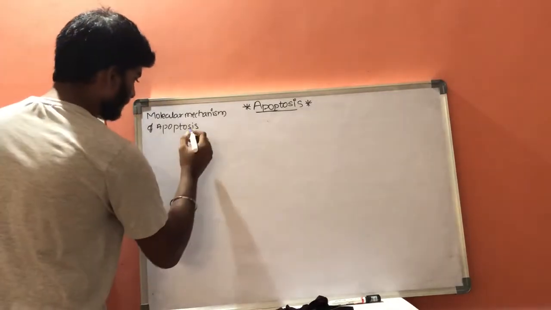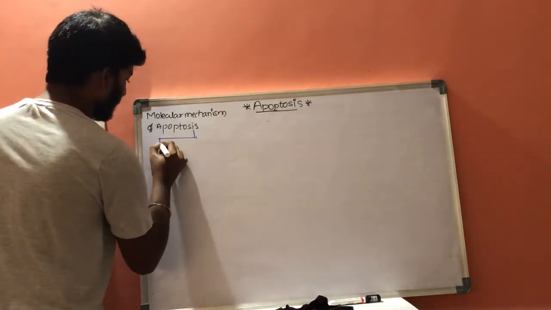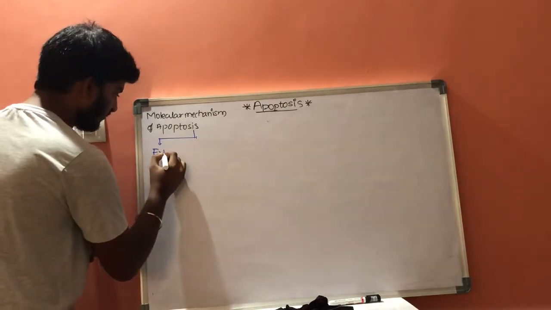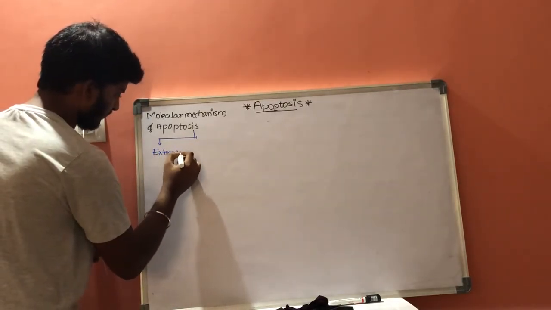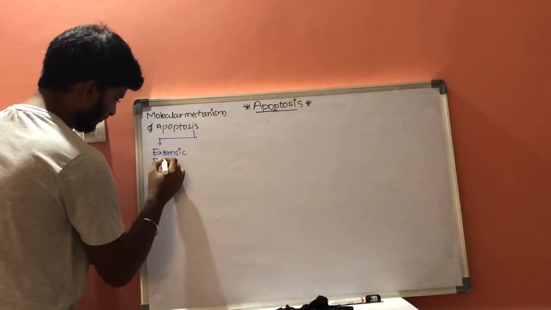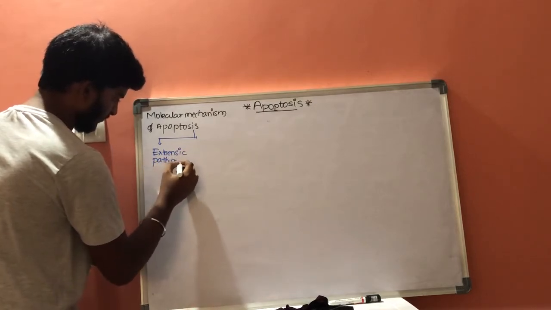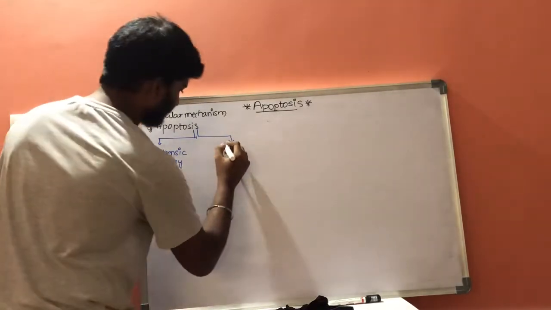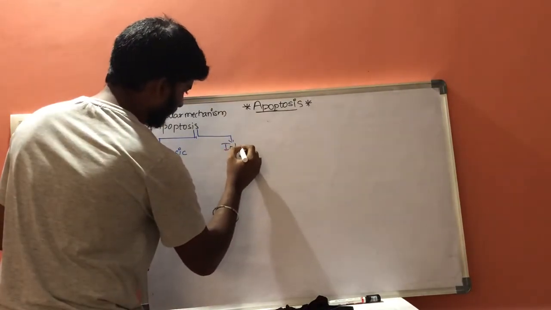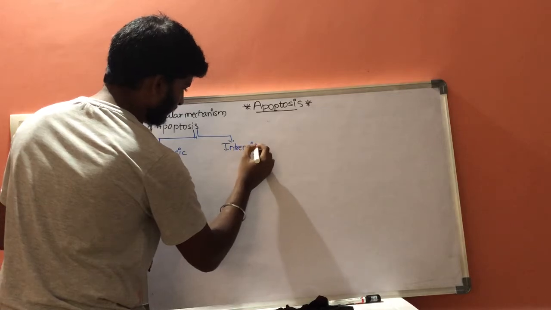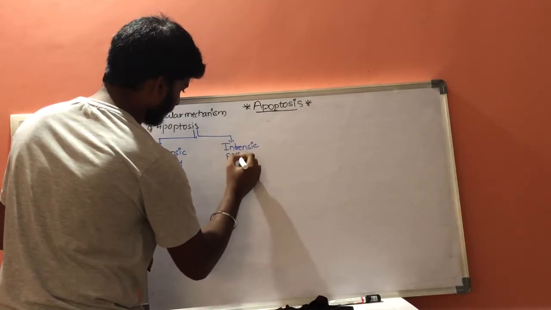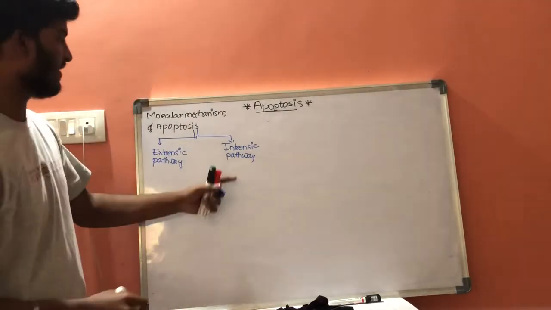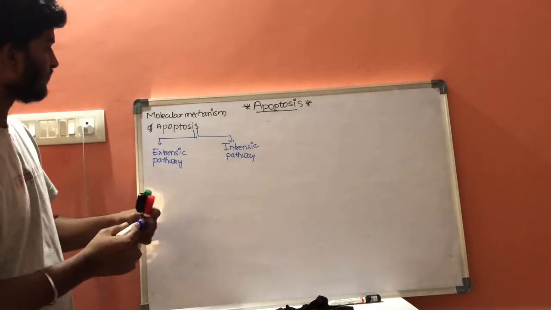The first pathway is the extrinsic pathway, and the other one is the intrinsic pathway.